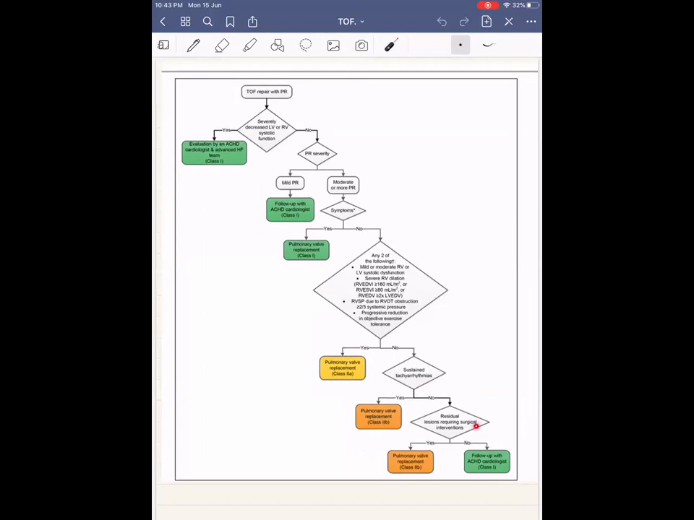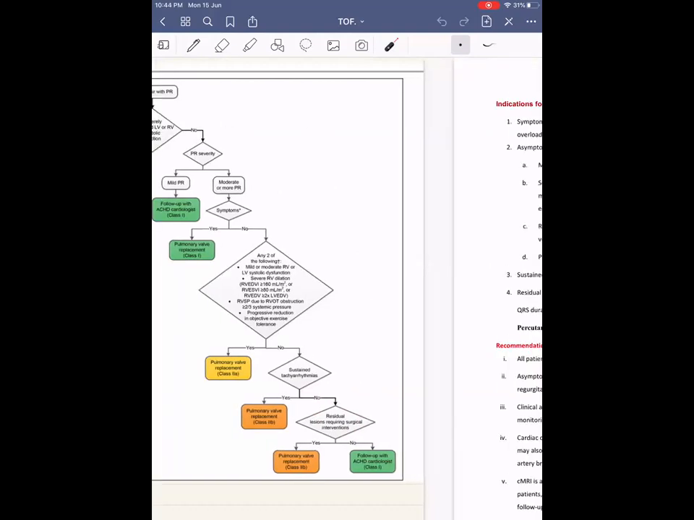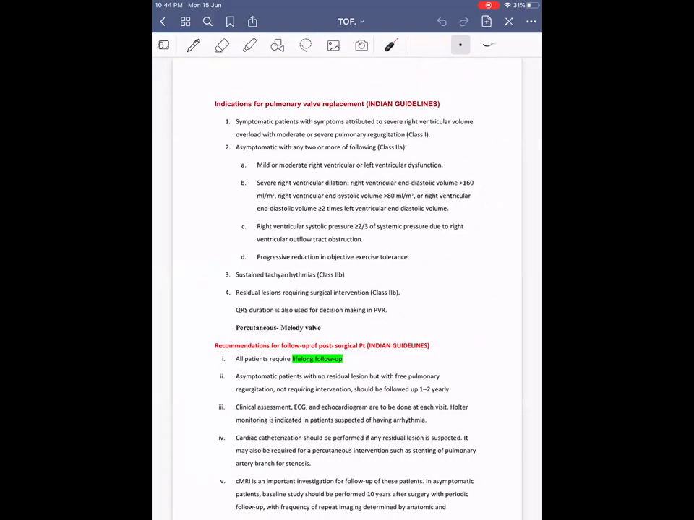Then if that is also not there, look for any residual lesions that require surgical intervention, like RVOT obstruction or tricuspid regurgitation and other things. If you are addressing those lesions, doing pulmonary valve replacement along with that will be a class 2B indication. If that is also not there, just follow up with routine follow-up.